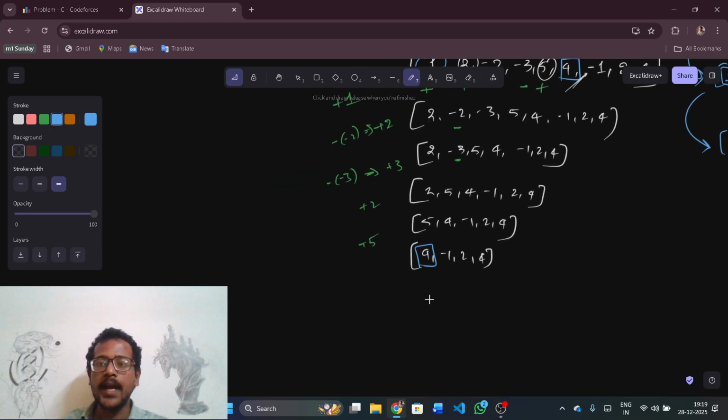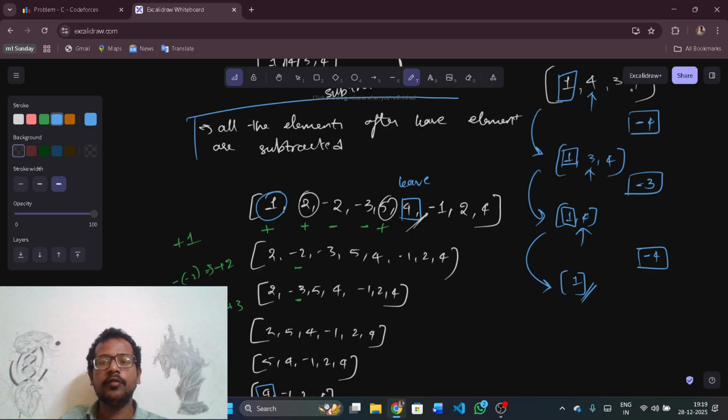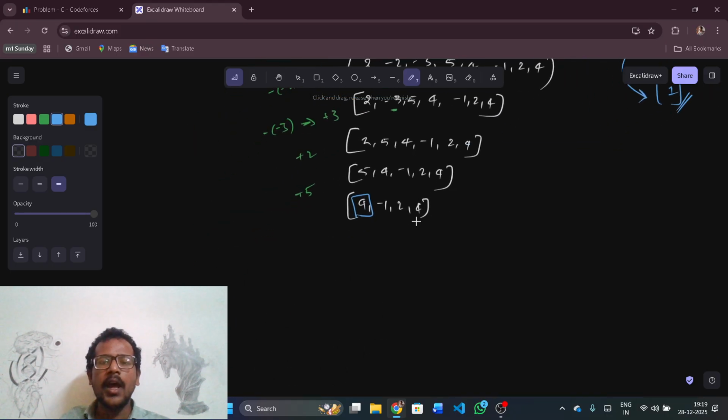Now I said all the elements after the leave element are subtracted. Let us see how. I want a plus here. So it needs to be the first element. To make it the first element, I need to remove it. But the element 4, I want to store it. I'm not removing it, I'm just leaving it there itself.